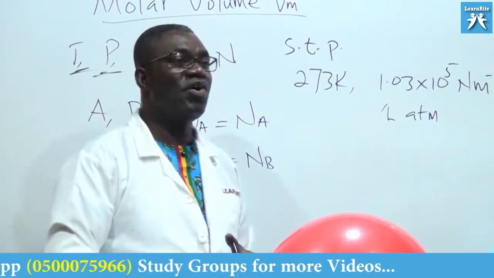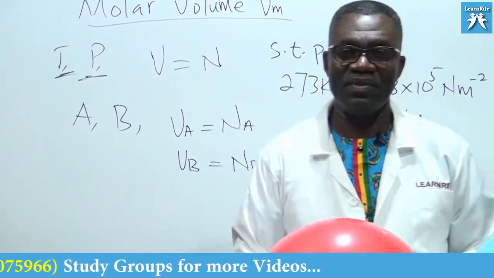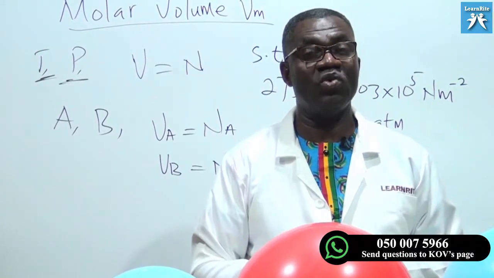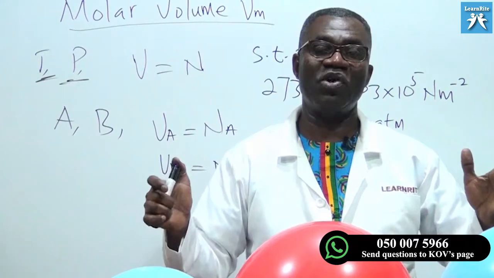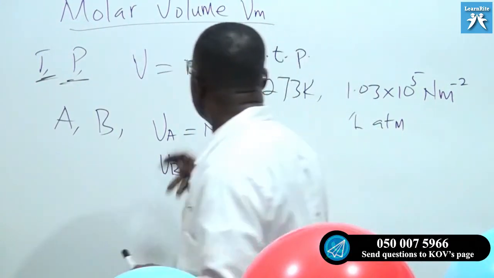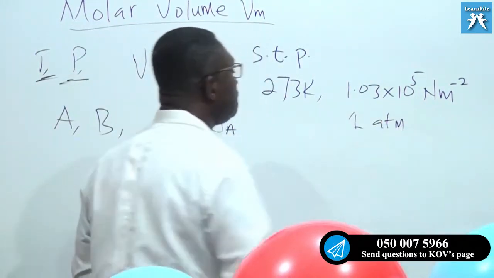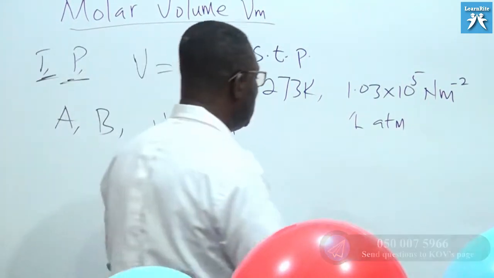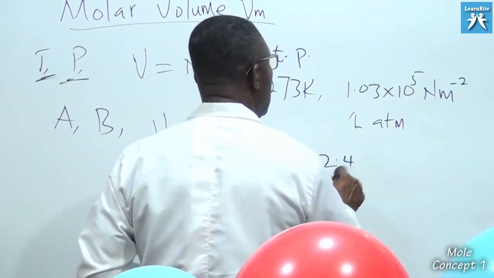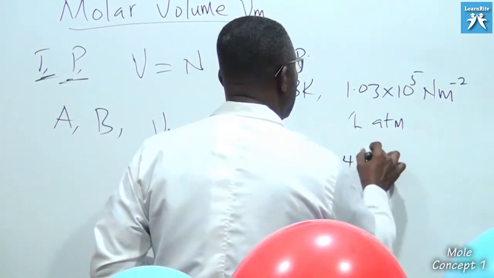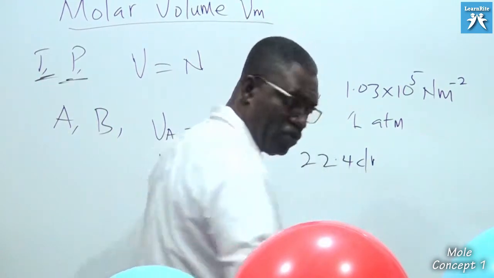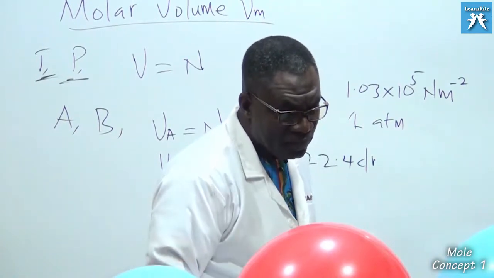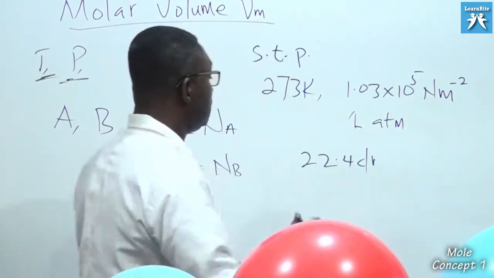All gases, it doesn't matter the volume or molecular size, will occupy a certain volume called the Vm. And the Vm at this temperature and at that pressure, what figure is the volume? The volume has been determined to be 22.4 dm cube.